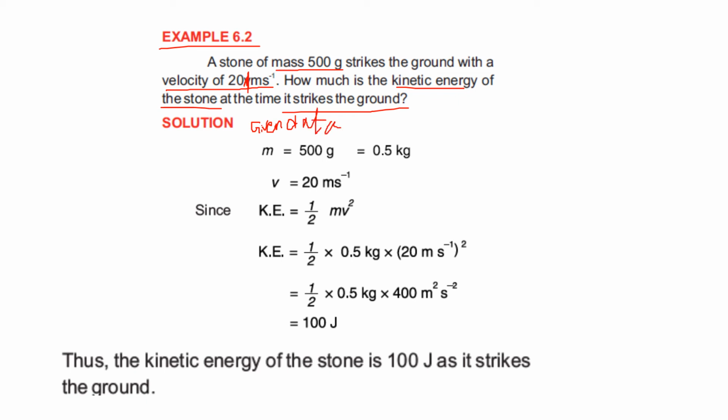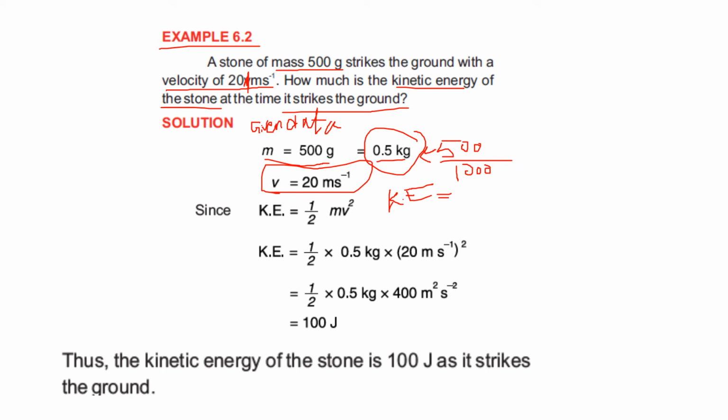So mass is equal to 500 grams, and you have to convert this gram into kilogram. So you have to divide it by 1000, so you will get kg, right? When you divide 500 by 1000, you will get the answer 0.5 kg. Then velocity is 20 meters per second. It is in its proper unit, so there is no need to change the velocity. And you have to find out the kinetic energy, so you can just put the question mark over here.